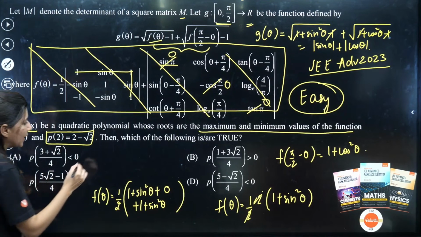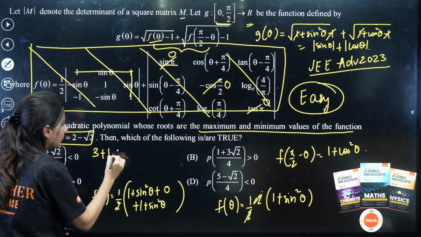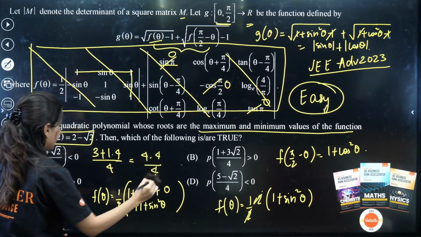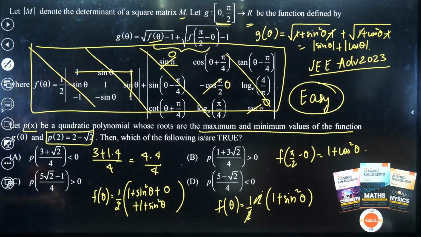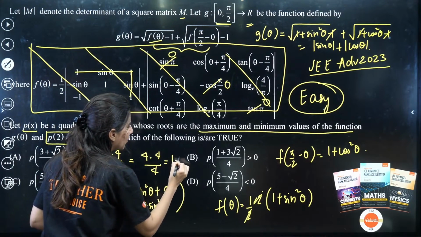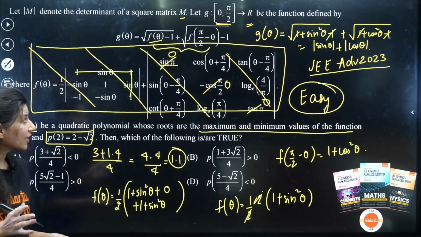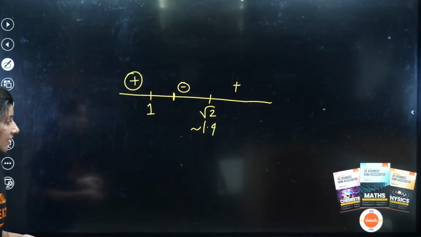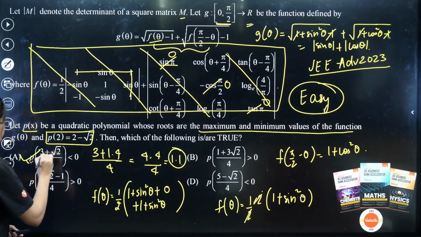So we need to calculate the range over here. 3 plus root 2 by 4. So 3 plus 1.4 by 4, so 4.4 by 4. 3 plus root 2 by 4, correct? Yes. So obviously this is 1.1. If you see the method of intervals, 1.1 lies over here. So that means negative. So option A is correct.